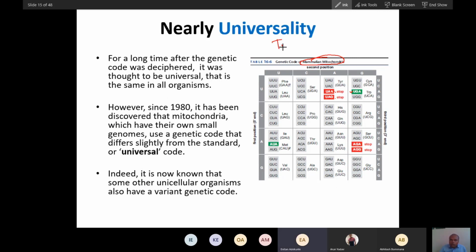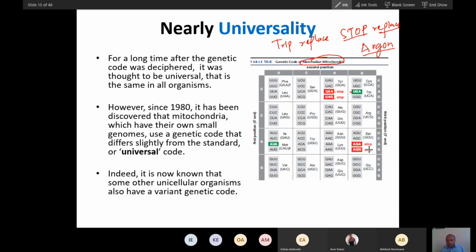So UGA, a stop, is replaced by tryptophan, and arginine codons are replaced by stop. You can also remember AG is arginine, AGA, AGG.